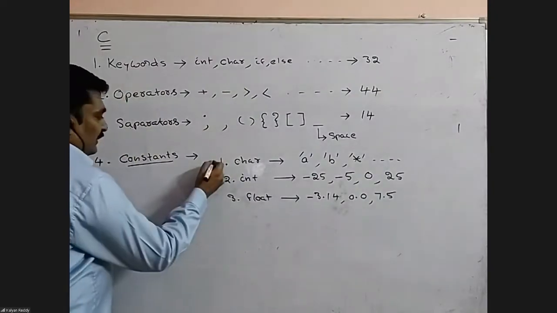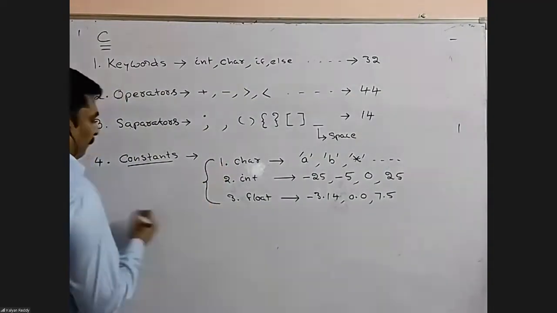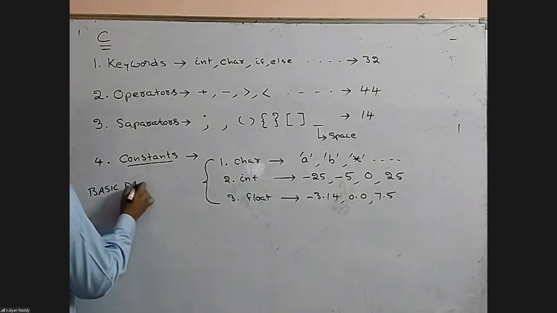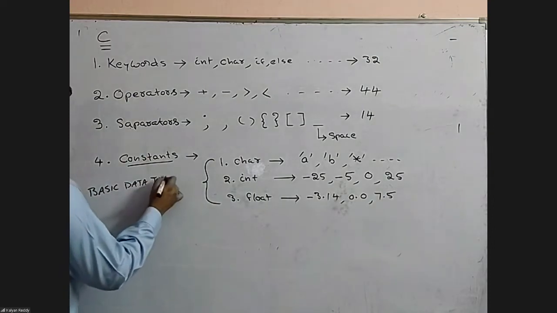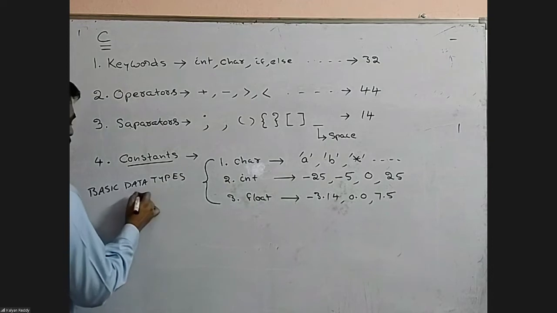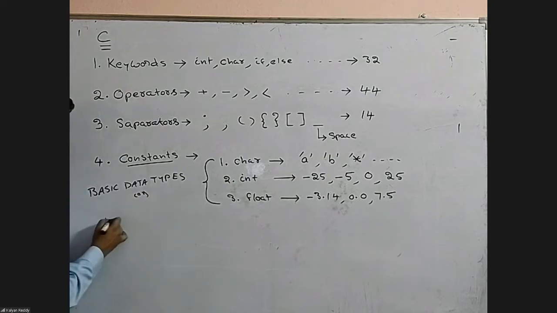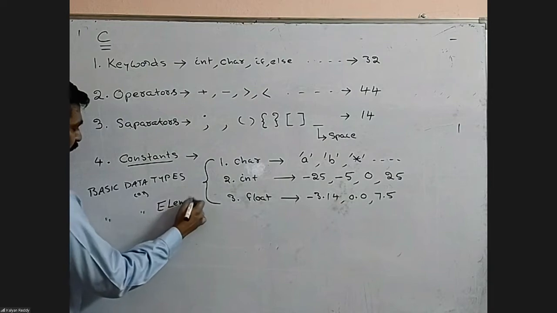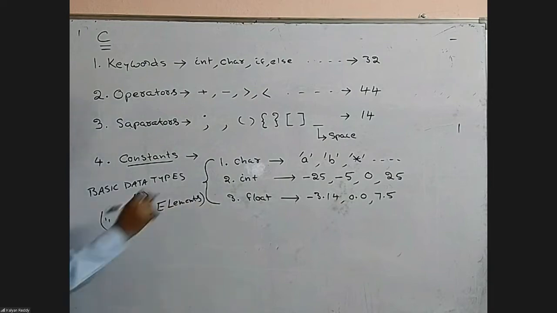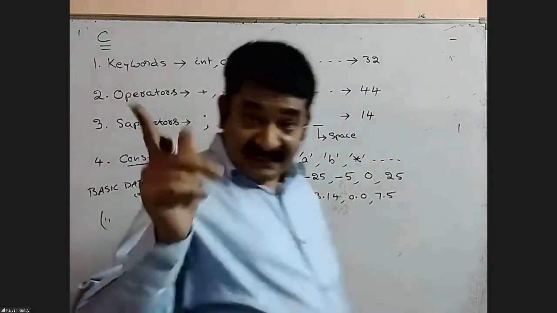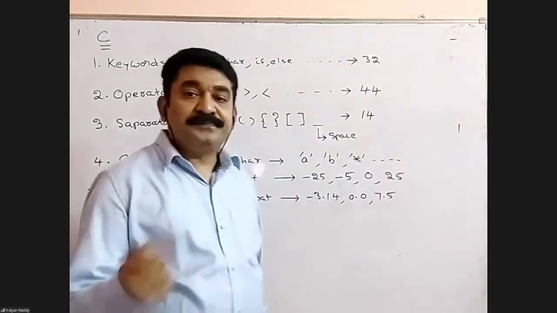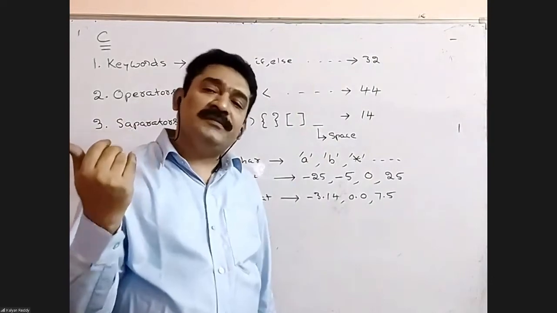Next, these three are called basic data types or basic data elements. The reason: what is meant by data? Think.